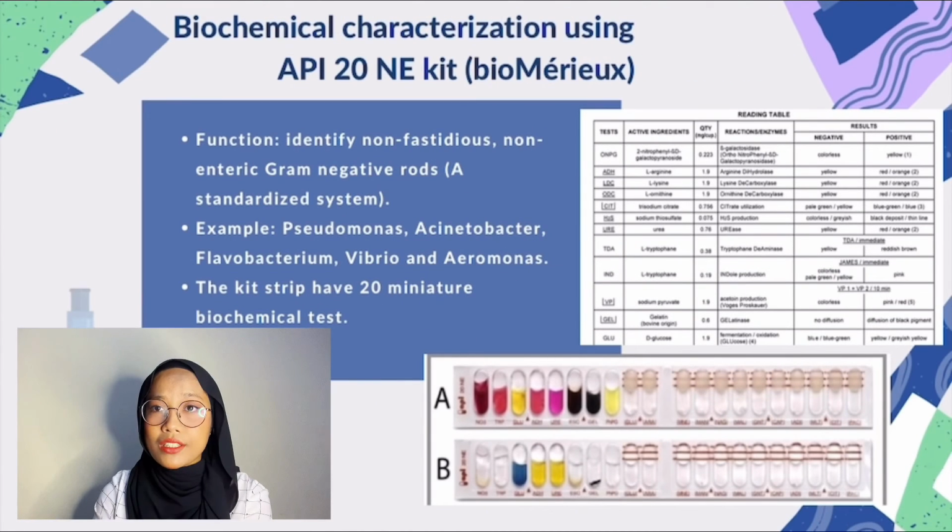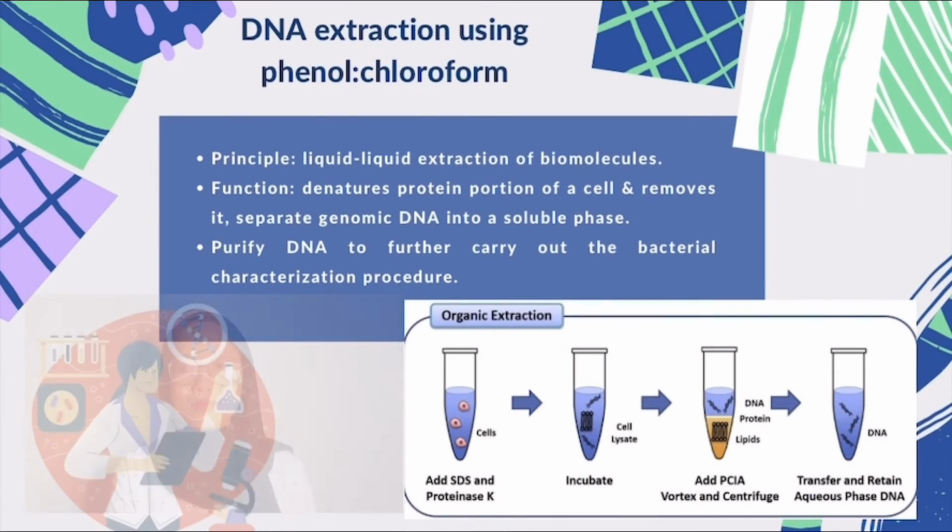For biochemical characterization using the API 20 kit, this kit is used to identify non-fastidious, non-enteric gram-negative rods through a biochemically standardized system. Examples of bacteria that can be identified using these kits are Pseudomonas, Acinetobacter, Flavobacterium, Vibrio, and Aeromonas. The main component of the kit is a strip which has 20 miniature biochemical tests. This is where all the biochemical tests will be conducted.